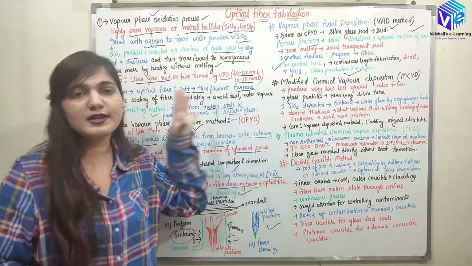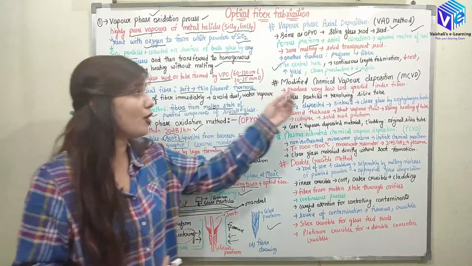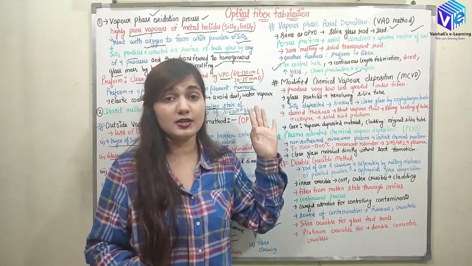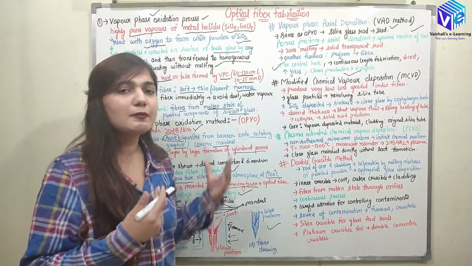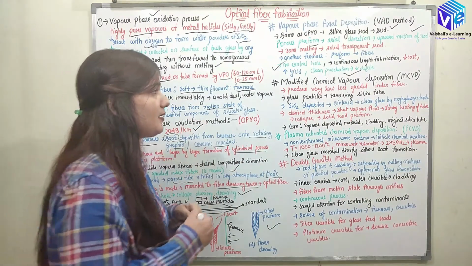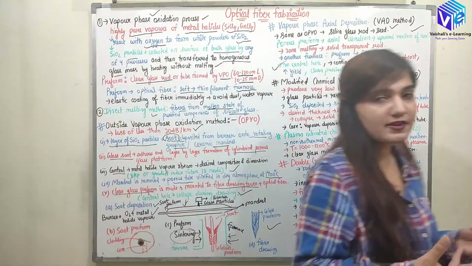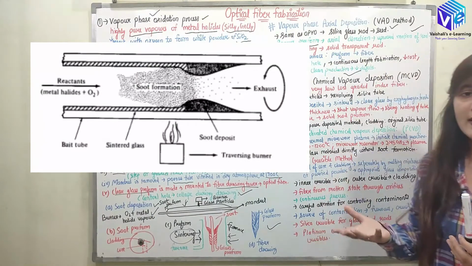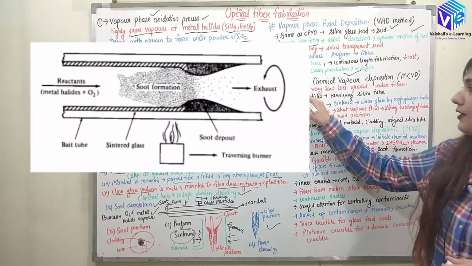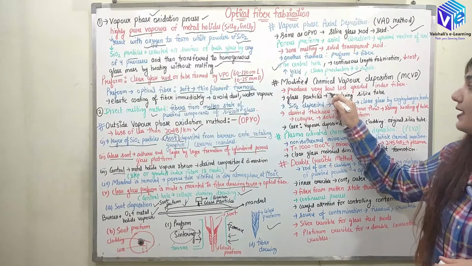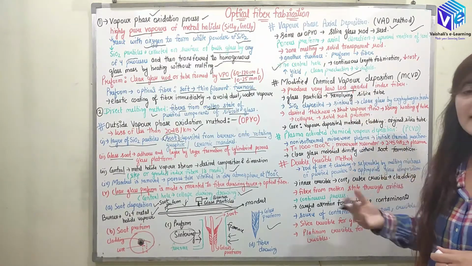So now coming to the next type of method, which is modified chemical vapor deposition. So again we have a modified reaction. It was developed by Bell Labs, and what is the modification? We are using a tube here, right? You can see in the figure we are using a tube. So here we are going to produce very low losses inside the fibers.